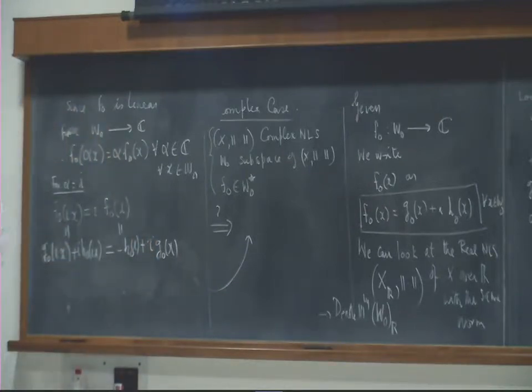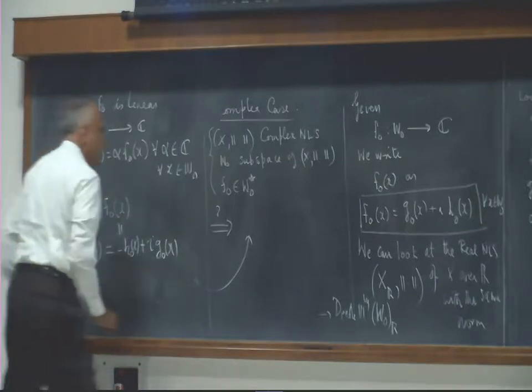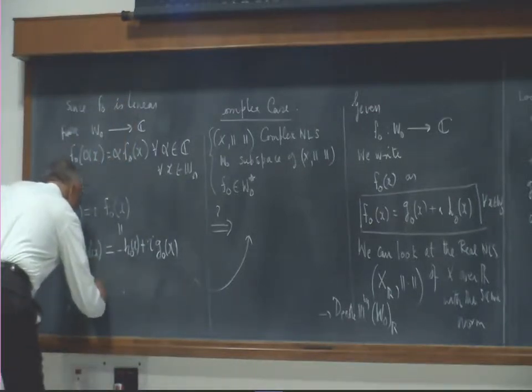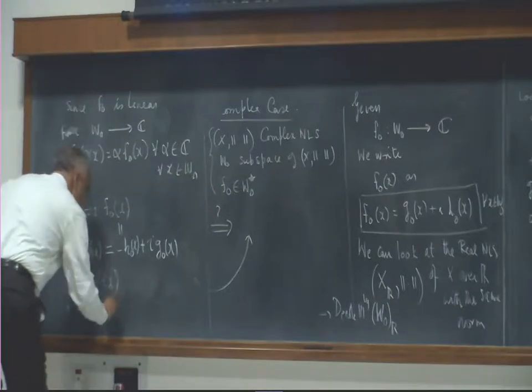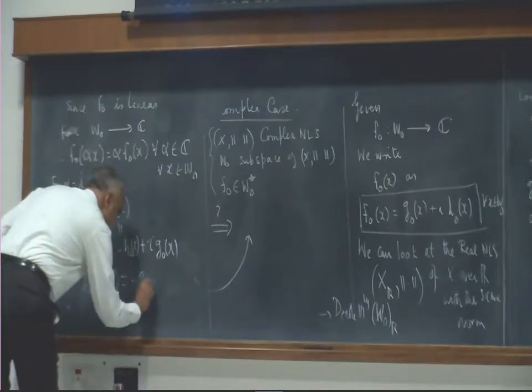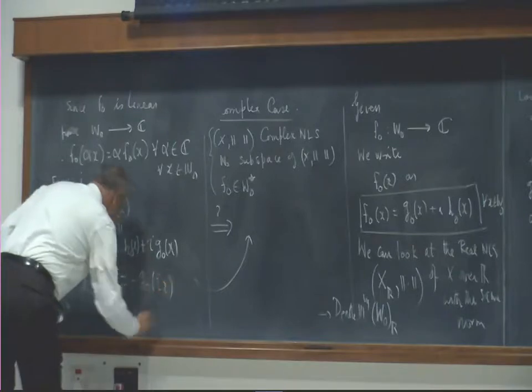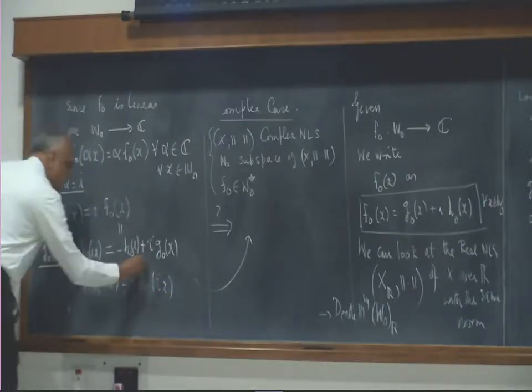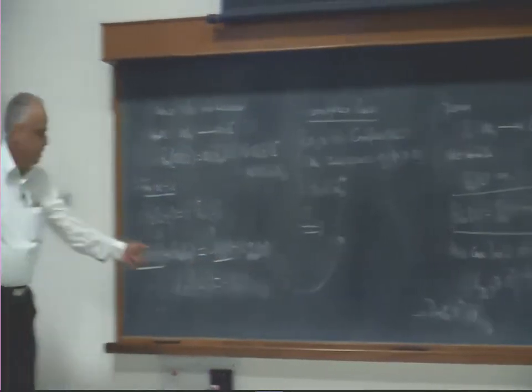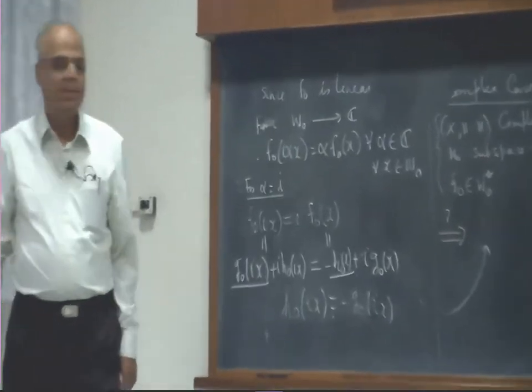If you compare real and imaginary parts, what do you get? H naught of ix is equal to minus G naught x. This and this, compare.